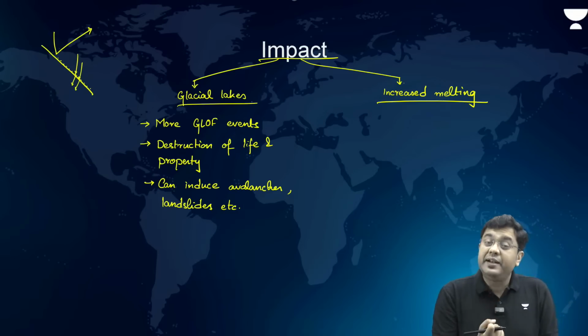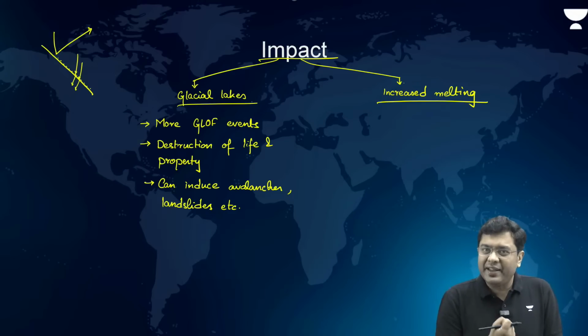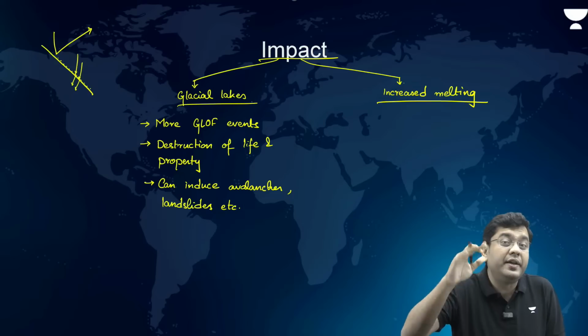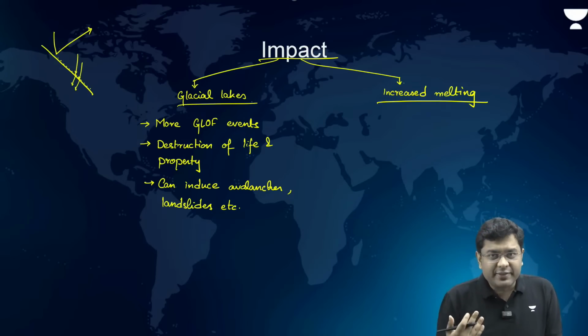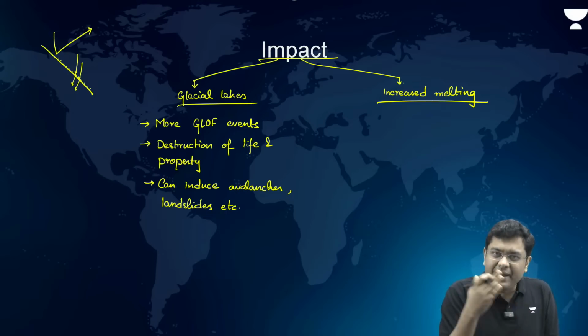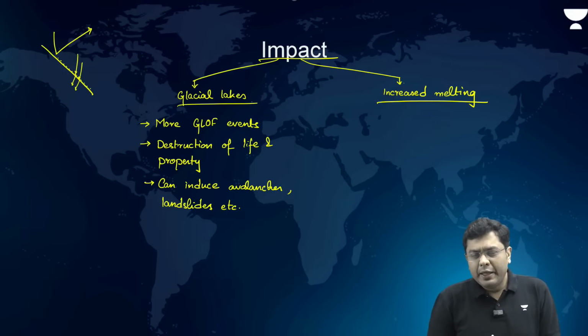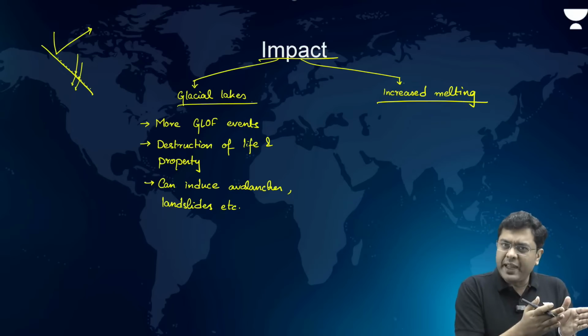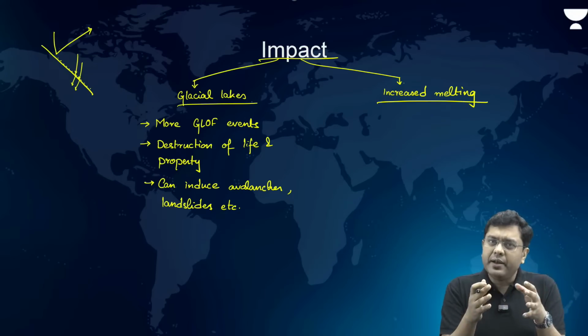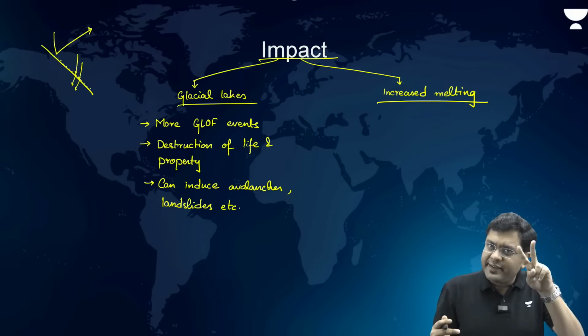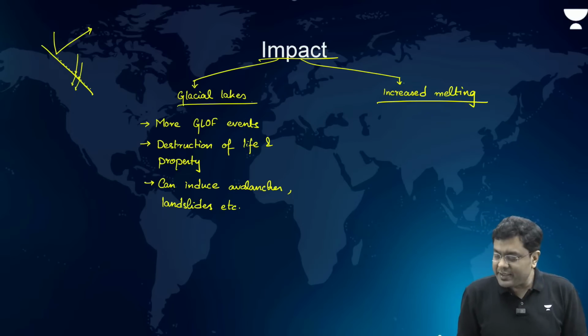So more sunlight is absorbed by these icy areas as compared to the sunlight reflected back, as a result of which you have an accelerated rate of melting. So due to global warming, one impact leading to melting, and another due to pollution. These are the two reasons for increased melting.